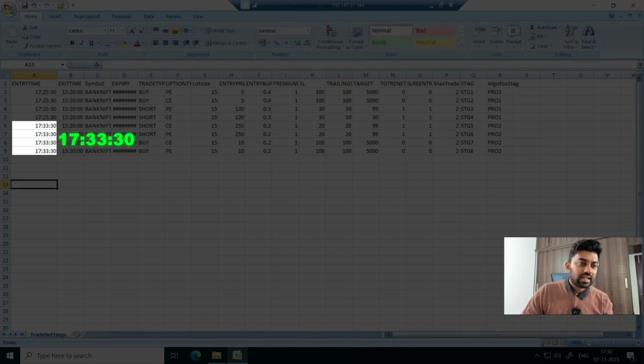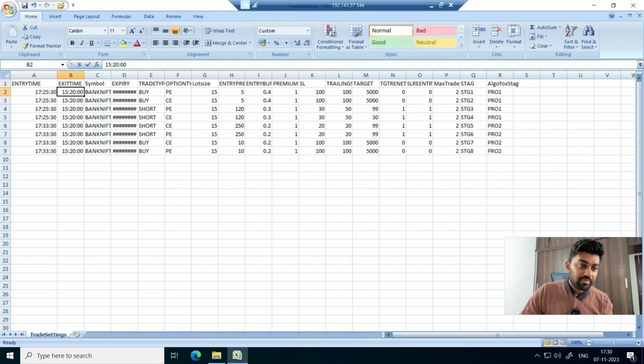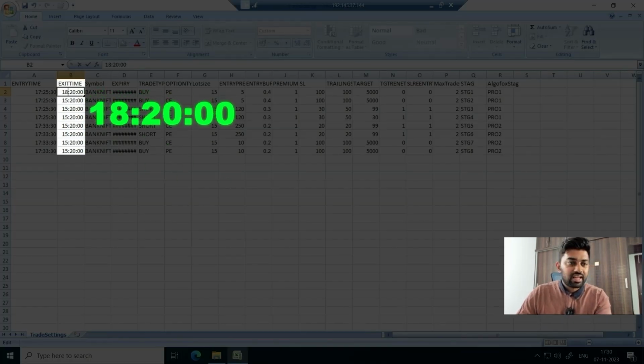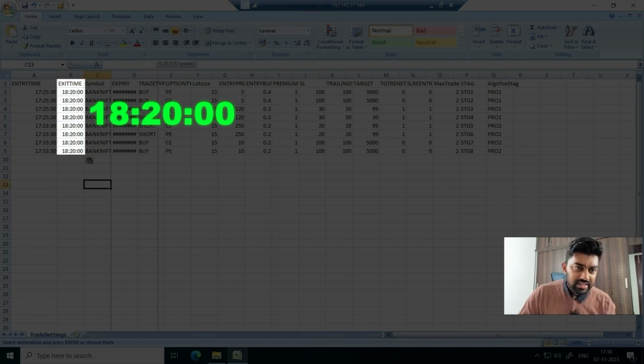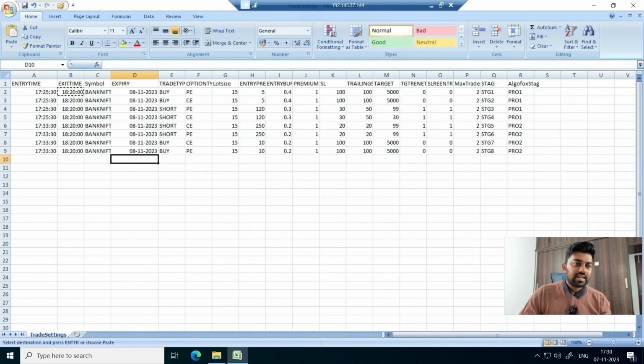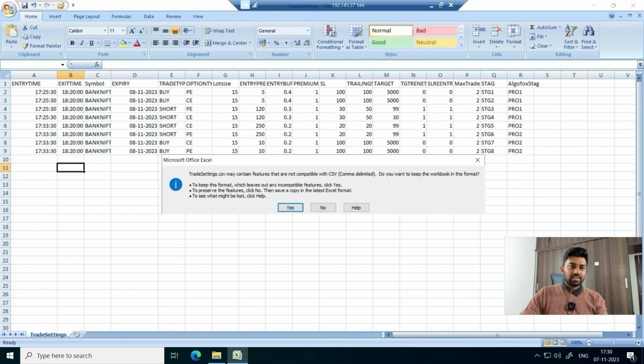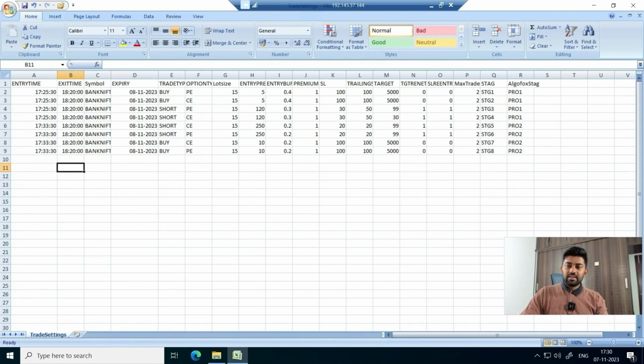And of course exit time should be greater than entry time. So exit time I can mention anything, maybe 1820, and I can just copy this 1820 in all the 4 legs. I'm just simulating the trade right now, but tomorrow in the live market I'm going to take trades. Alright, so expiries are set, everything is set. I'm just going to simulate the trades. Okay, I'm just going to save and then close this Excel.